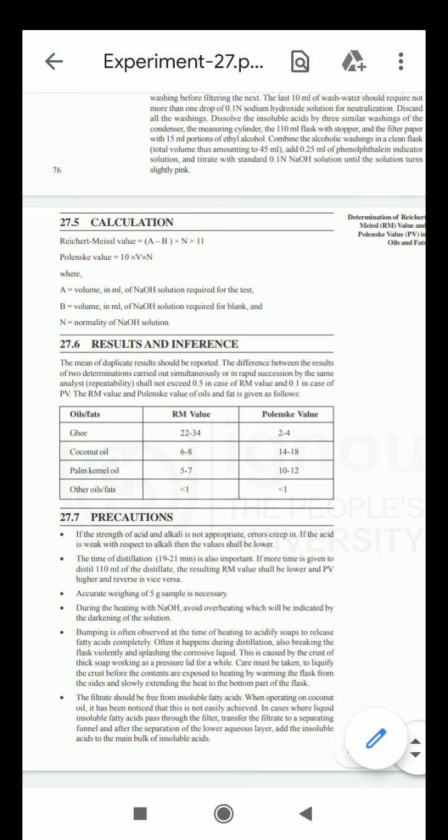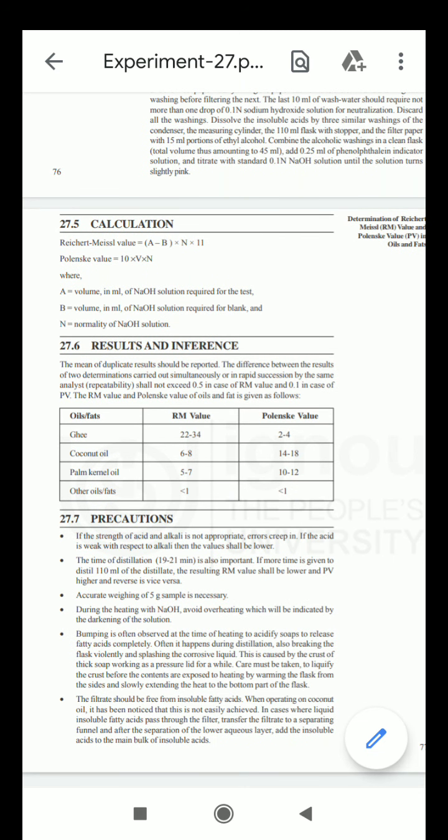They have mentioned different Reichert-Meissl values. For ghee, the value is between 22 and 34. Coconut oil is between 6 and 8. Palm kernel oil is between 5 and 7. These are the Reichert-Meissl values.